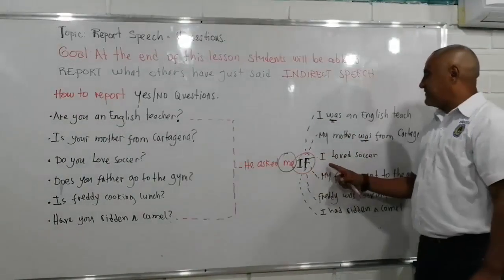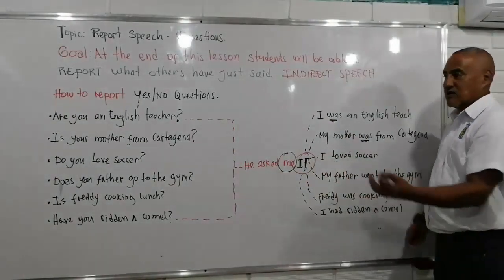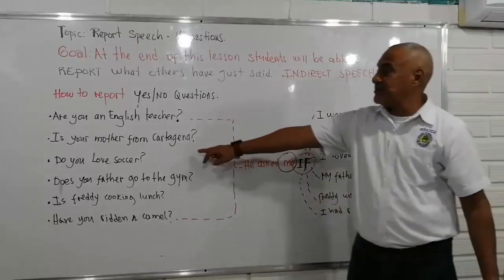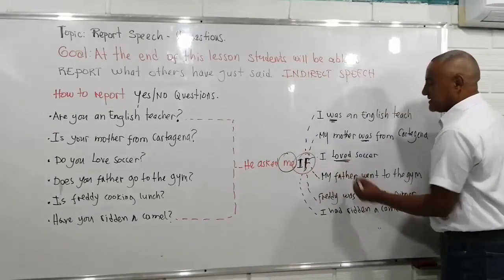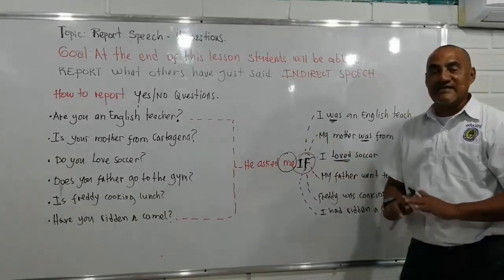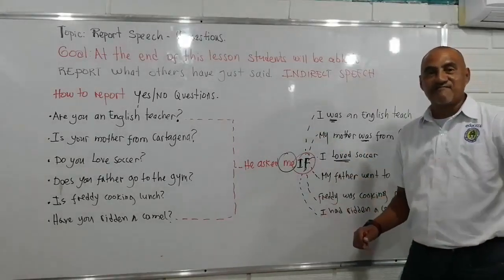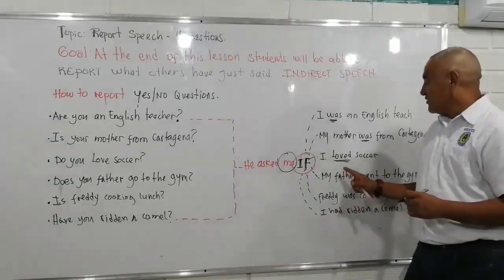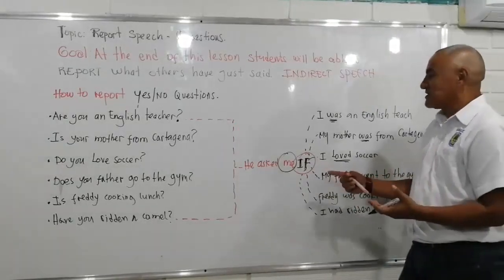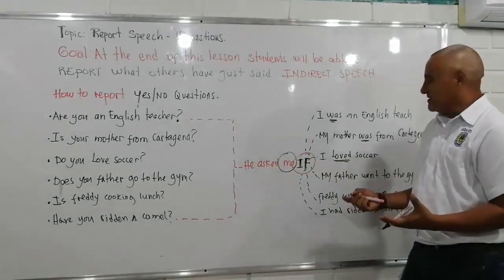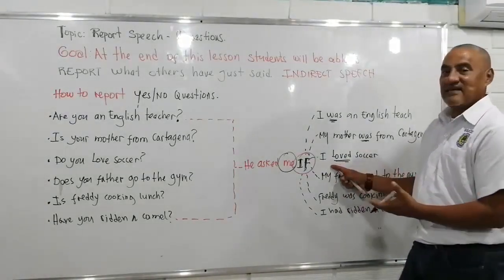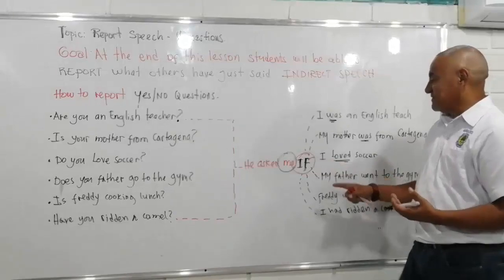He asked me if I loved soccer. The question is in present simple, "do", right? Then I have to change it here into past. And what happened with the auxiliary? It disappeared. You have to cross it out. Why? Because you are not going to report a question itself. Okay? Just in this case, an affirmative statement.